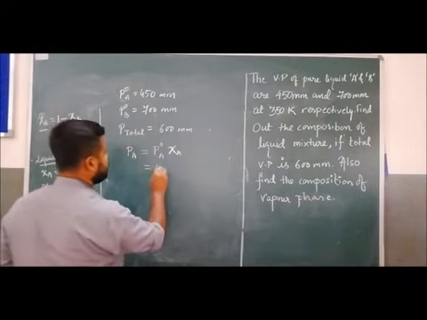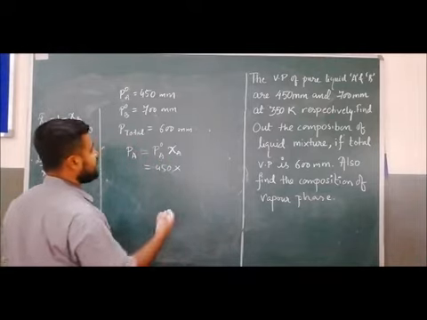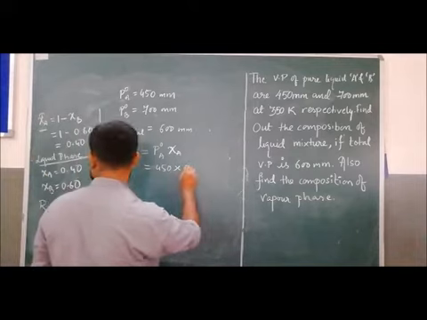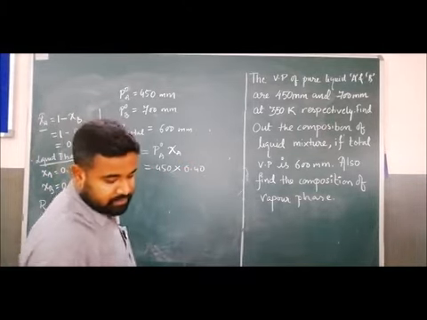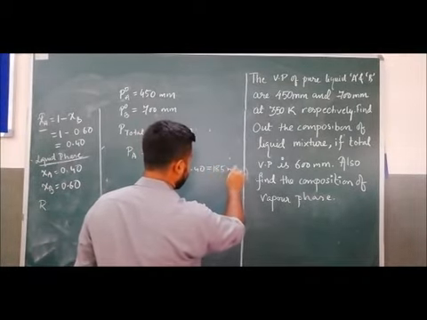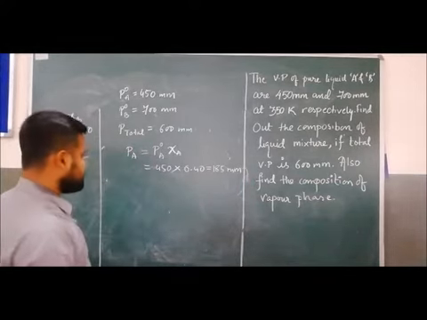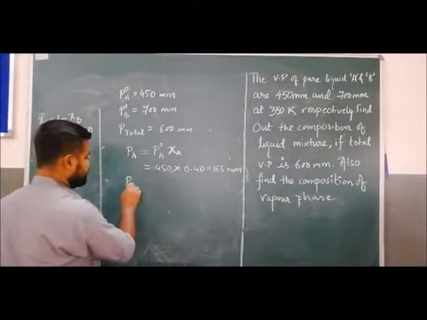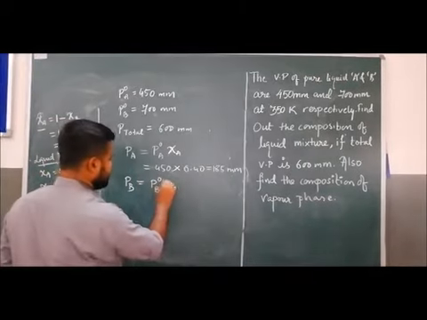P naught A is 450 into xi A. Xi A value is 0.40, and the answer will come 185 mm. Clear? PA is 185 mm. Similarly, PB equals P naught B xi B.